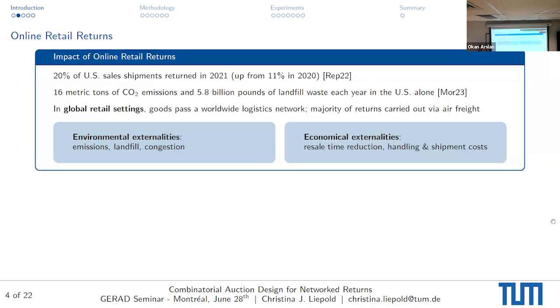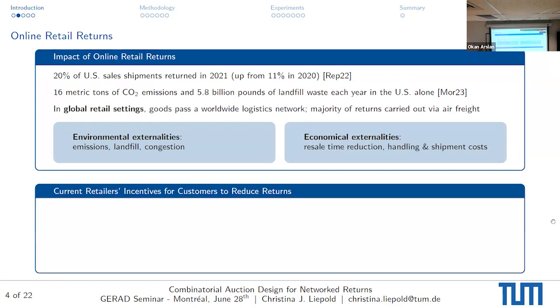Then economical externalities is majorly the resale time reduction. So if you have a lot of seasonal products, when you send them to a customer and they decide to return them, you obviously lose a delta in the selling period in which you could sell the item. And if you sell it later, you have a less likelihood of reselling it, thereby you decrease the resale time and the resale likelihood. Also, the handling and shipment costs need to be taken into account.